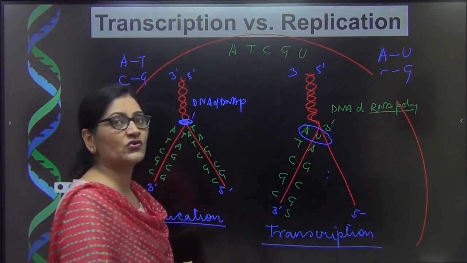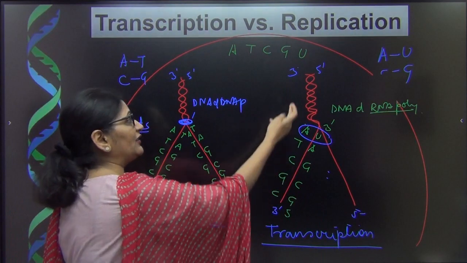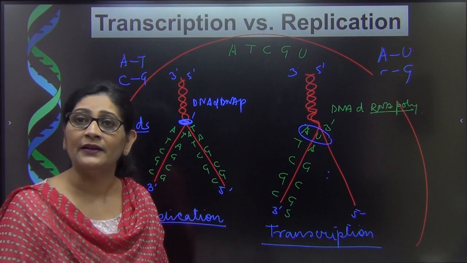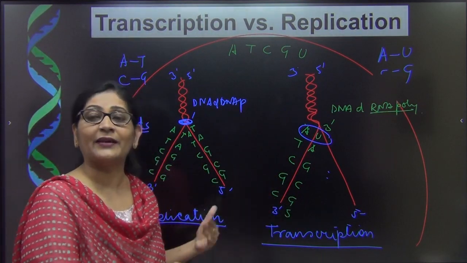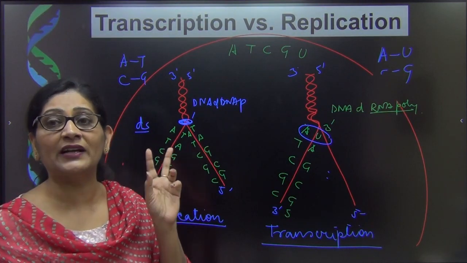It can also form a new strand only in the 5 prime to 3 prime direction. So the DNA which has a polarity of 3 prime to 5 prime acts as a template, so that the corresponding RNA can be formed in 5 prime to 3 prime. Anyways, we have seen here two fundamental differences.